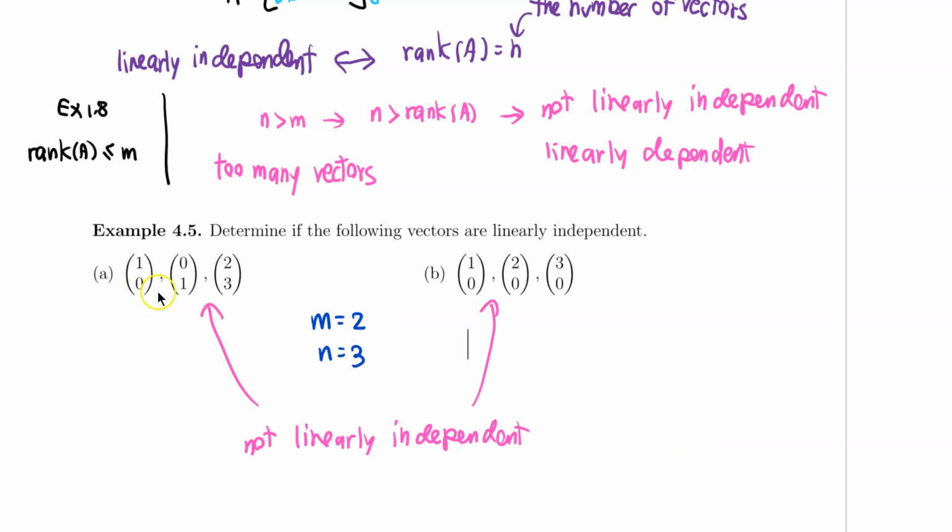I have too many vectors than my coordinates can afford. We actually saw the first example in example 4.2. The last vector is basically 2 times the first plus 3 times the second. And for the second one, all of these are just a multiple of the first one.